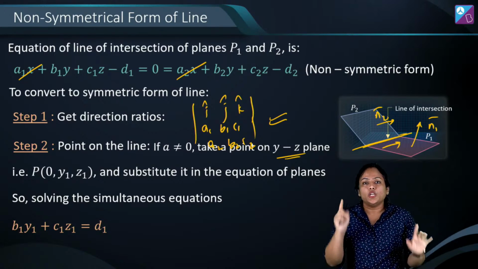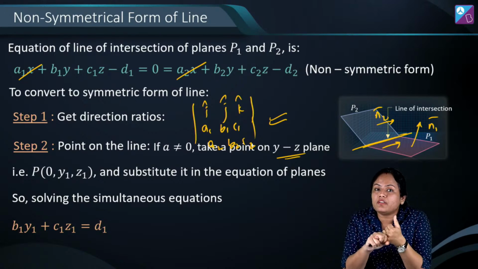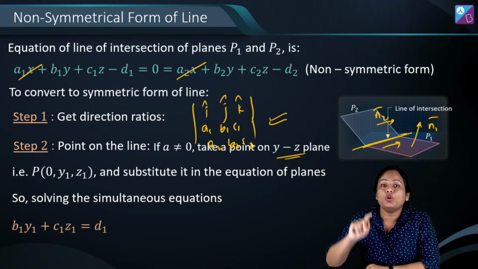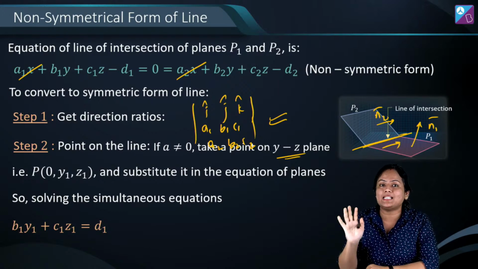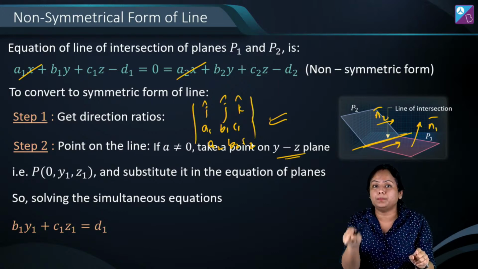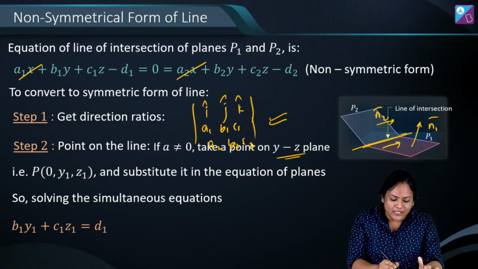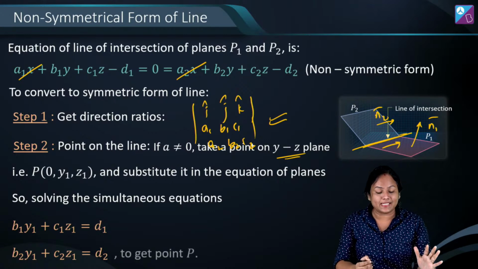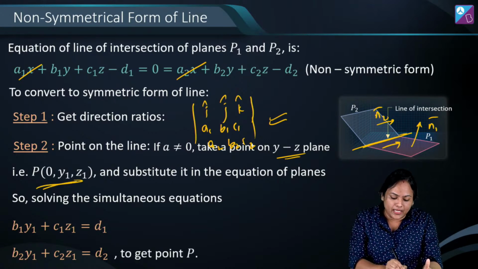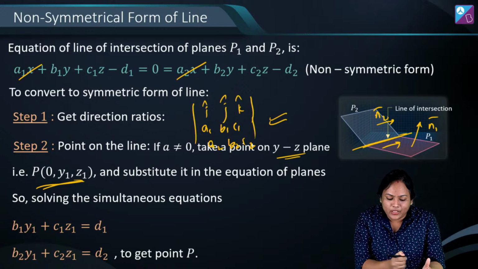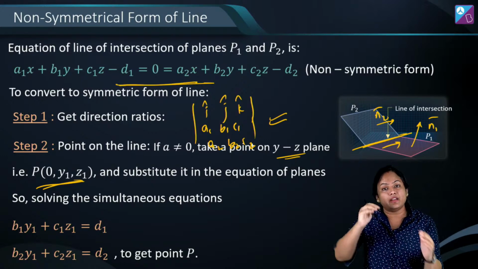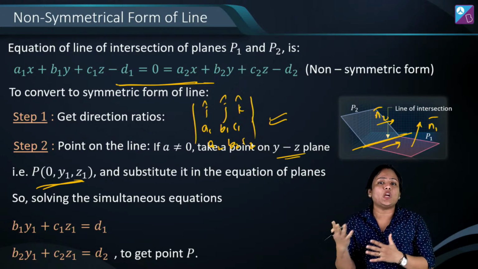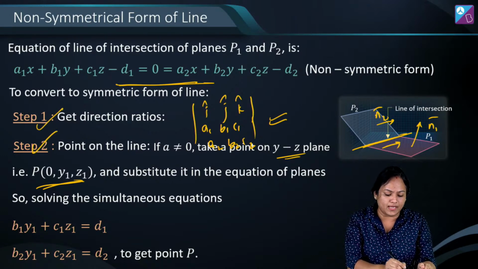So what I have done: to get the equation of the line, I'll take the cross of normals to get DR. And for a point, I'll either put x as 0 or y as 0 or z as 0 in the equations of both the planes. After doing that, I'll solve these two equations simultaneously to get y1 and z1. And once I get that, I'll get my point. So this is my non-symmetrical form of line. And if any question is asked based on this, either they ask you about getting DR or getting the equation of line,